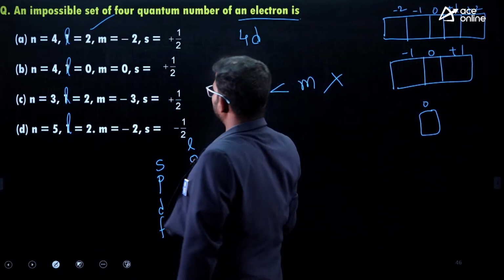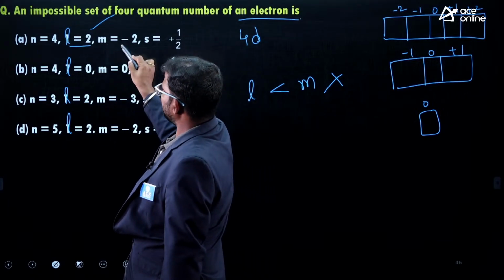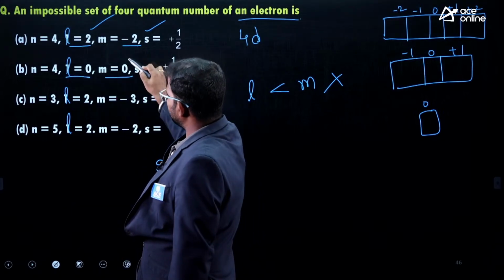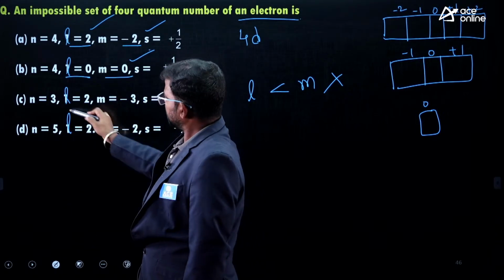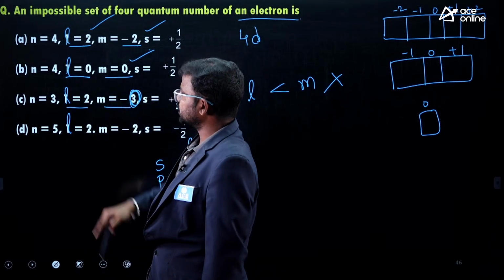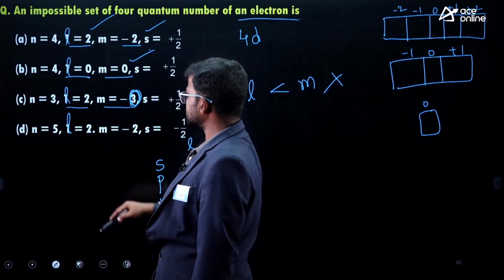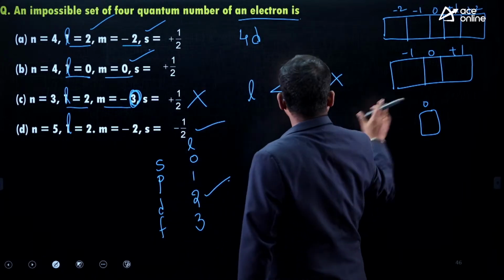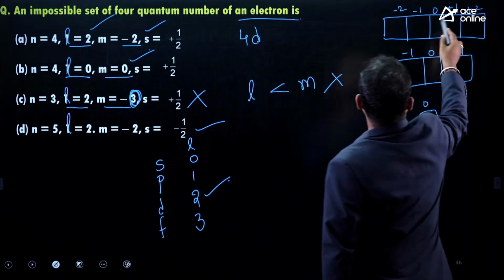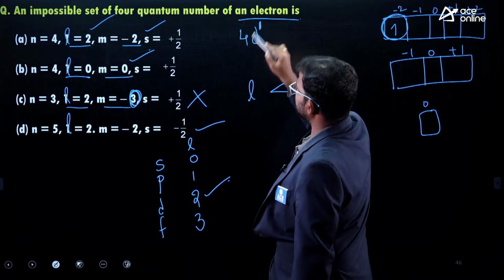So here without using this concept you can directly solve that one. First of all, here L value and M value both are same, so that's why this configuration mostly exists. Next, L and M value, this is also same, mostly exists. You only have to consider values, not the sign. Here M value is higher than the L value, that's why this configuration does not exist. Next, this one, both are same, so that's why this one also exists. Suppose if you apply this concept, what do we get? So 4d, and here M value is -2, right? In that one electron is there, it means 4d1.